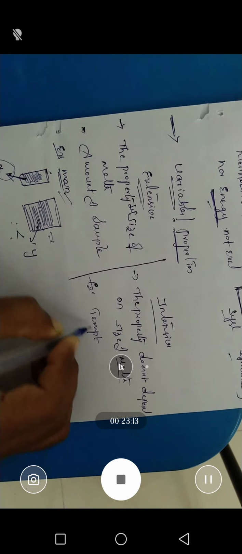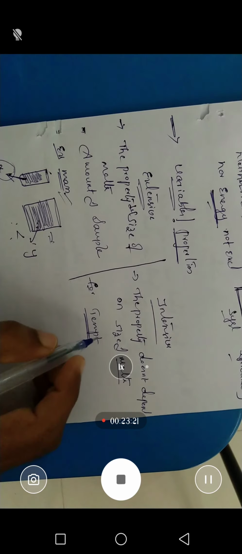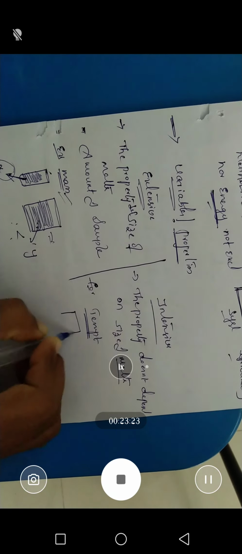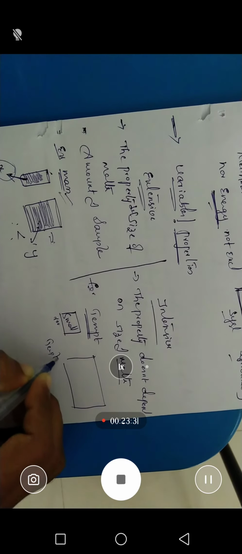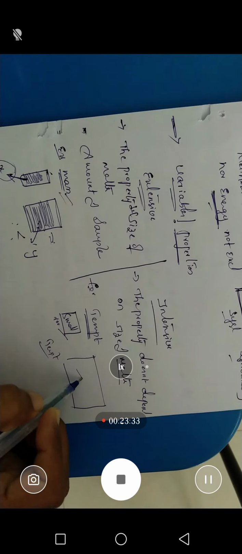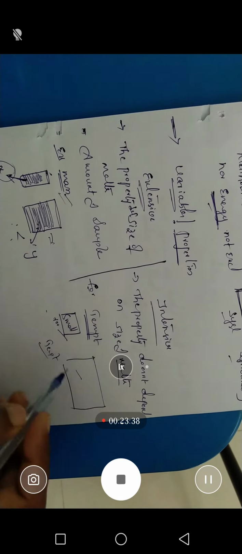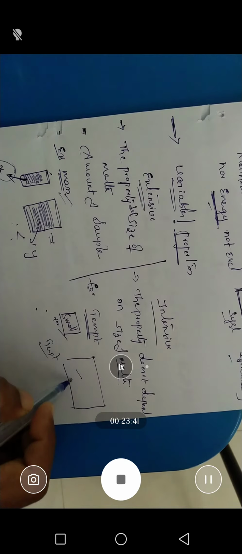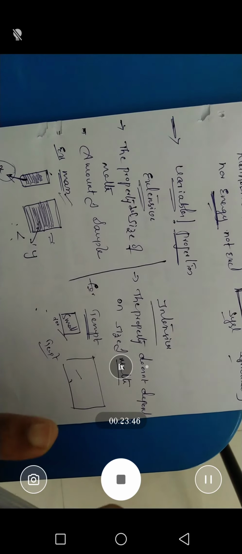For example, temperature. If you are talking about a small room or a large room, the temperature will be the same. Small room or large room, the atmospheric temperature is the same. So temperature is not depending on whether it is a small room or a large room. It doesn't depend on the size.